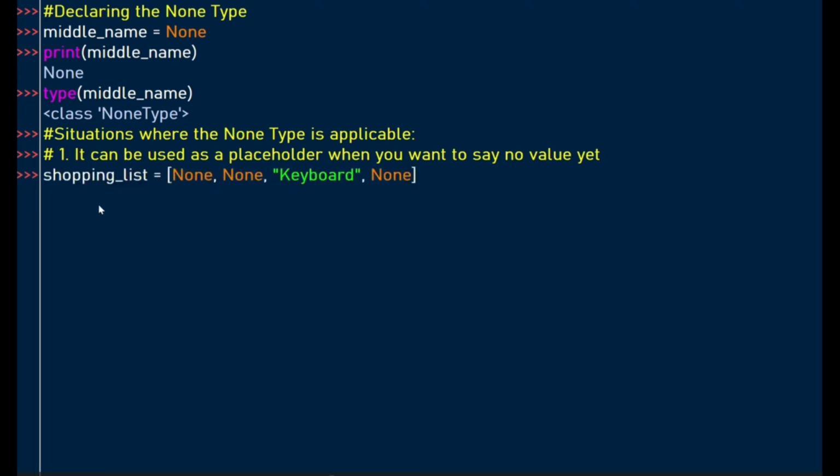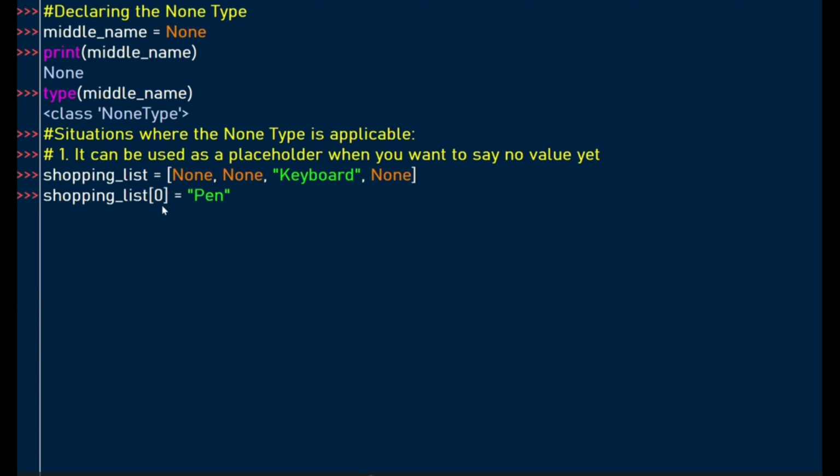As you can see, we'll come up with a list called shopping list. We put placeholder code none, here another none. Then here we remember, okay, we want to buy the keyboard, so we put keyboard there. Then the fourth item we want to buy, we're not sure. Then when we're at the market, we start inserting the values. So the first value we insert, we can use indexing.